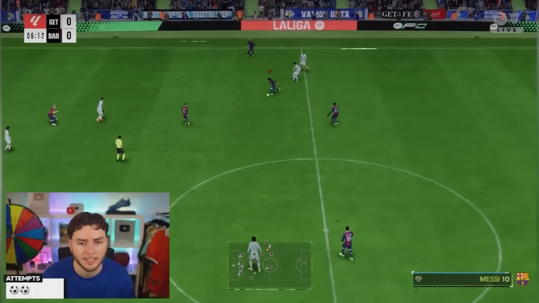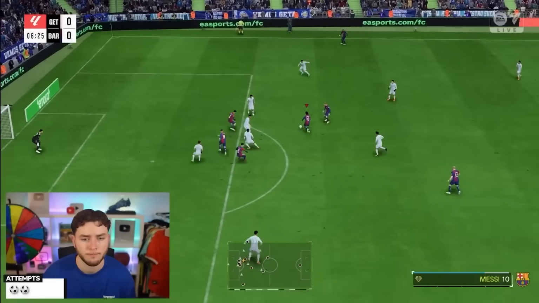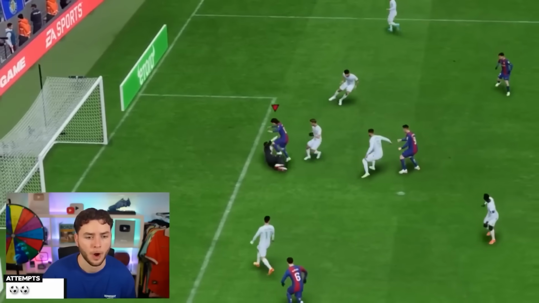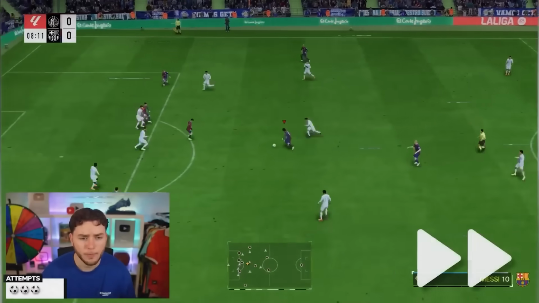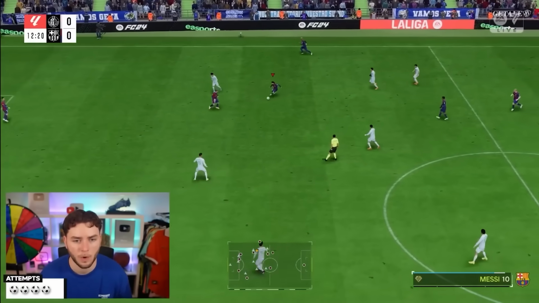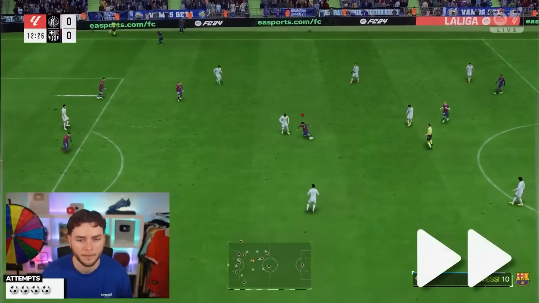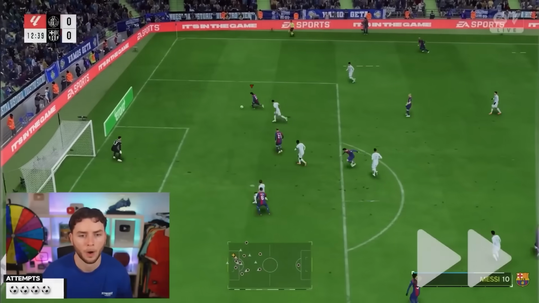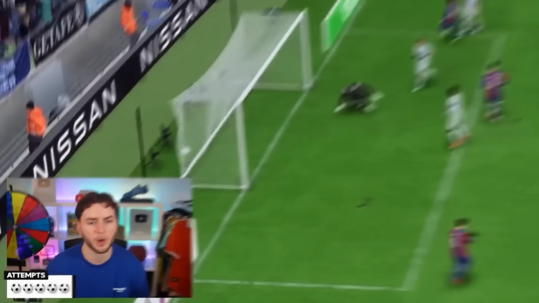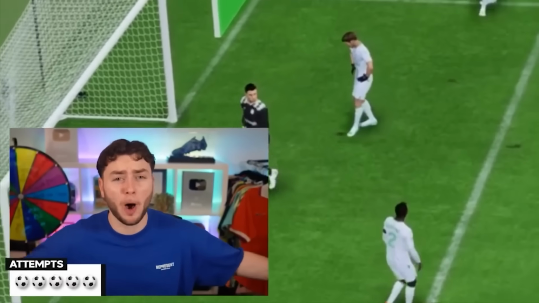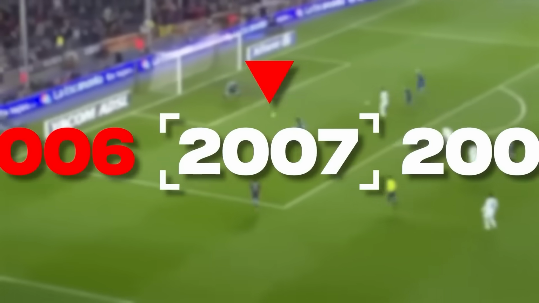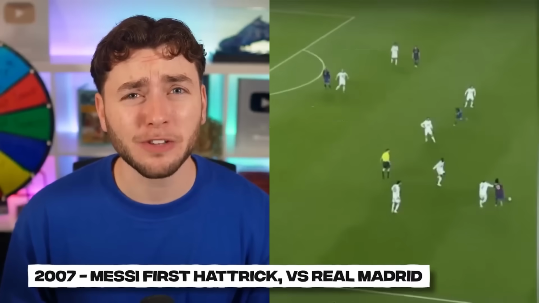The third attempt was even better, mirroring Messi's run closely, but falling short at the final moment. No! The fourth try ended the same way. Now, with one last shot to pull this off, would I clutch the win or fail the goal? I don't care. I'm scoring. I can't get past the keeper. It's impossible. Moving on to 2007 is when Messi scored his first hat-trick, and it was against Real Madrid.